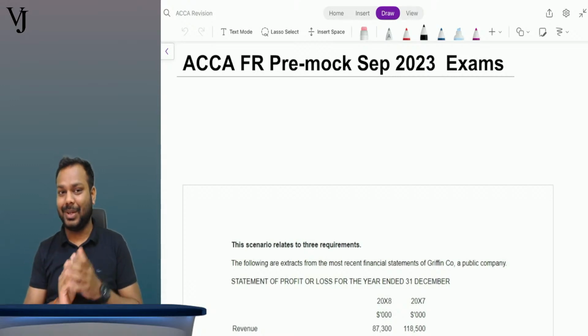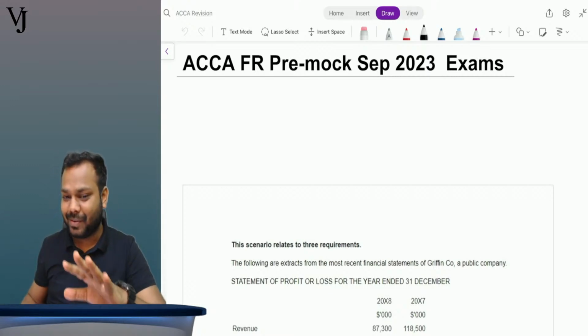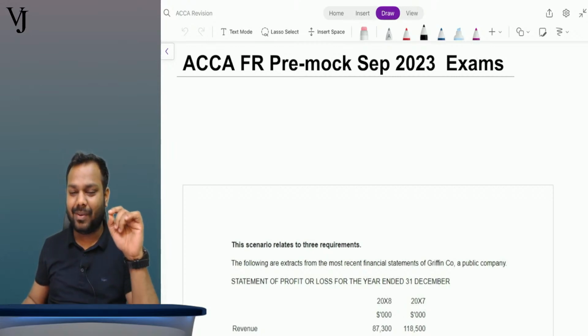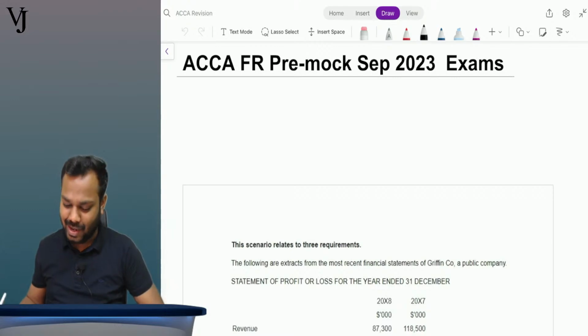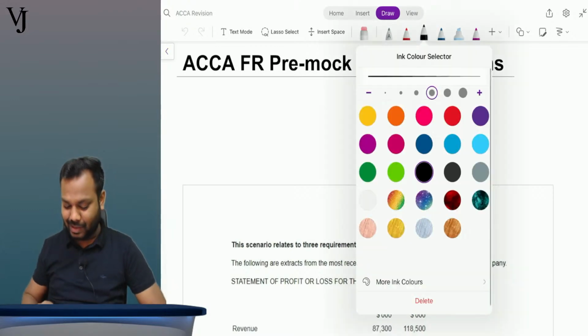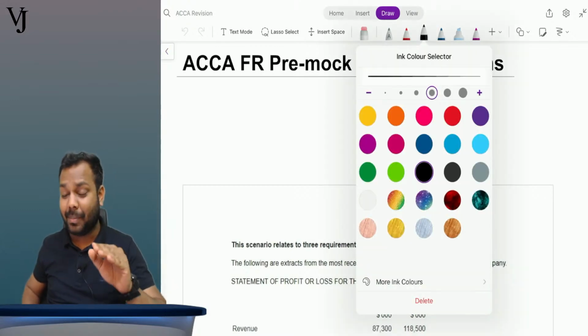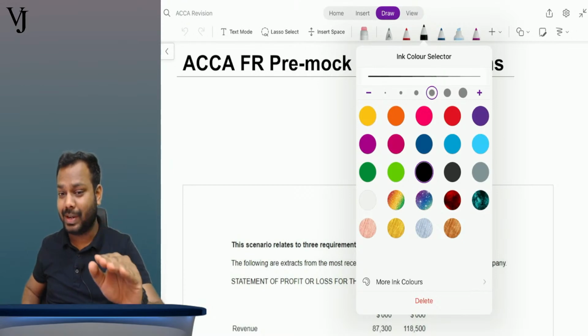As I told you yesterday and announced, I'll be conducting mock tests. I believe all of you would have appeared for the mock test, and now today I will be discussing the questions. In the mock test, there is the ACCA FR pre mock exam for the September 2023 attempt.